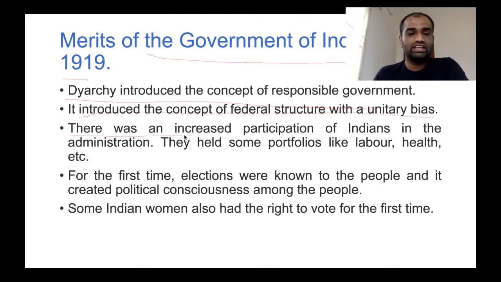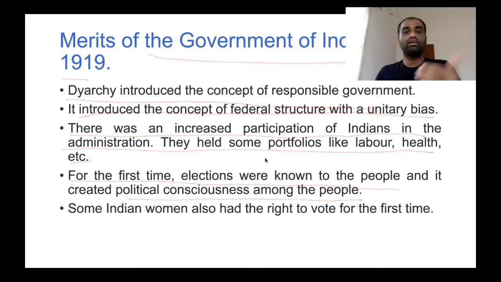There was increased participation of Indians in administration. They held some portfolios like labor, health, and certain other portfolios. For the first time, elections were known to people and it created political consciousness among the people of India. So, for the first time, Indians were allowed to take part in elections. And also, for the first time, some Indians had the right to vote.